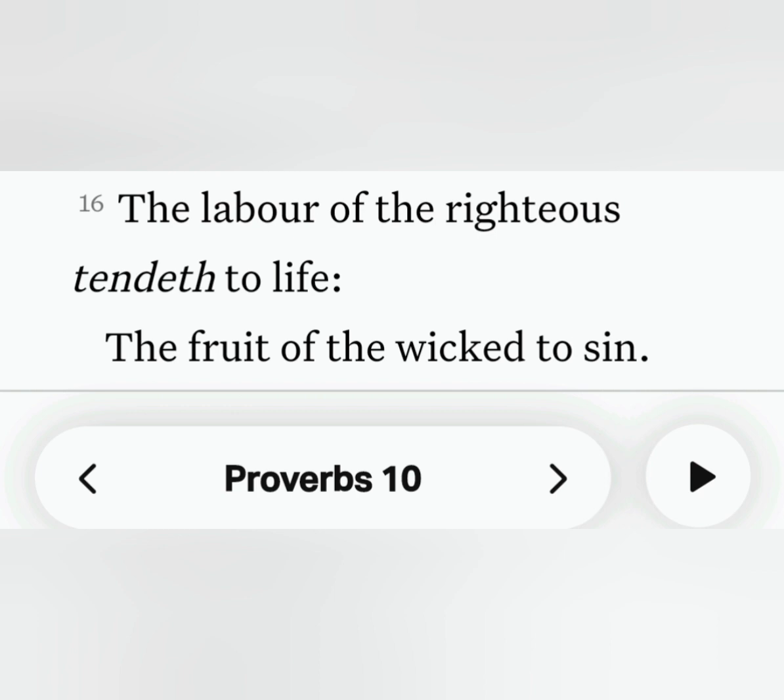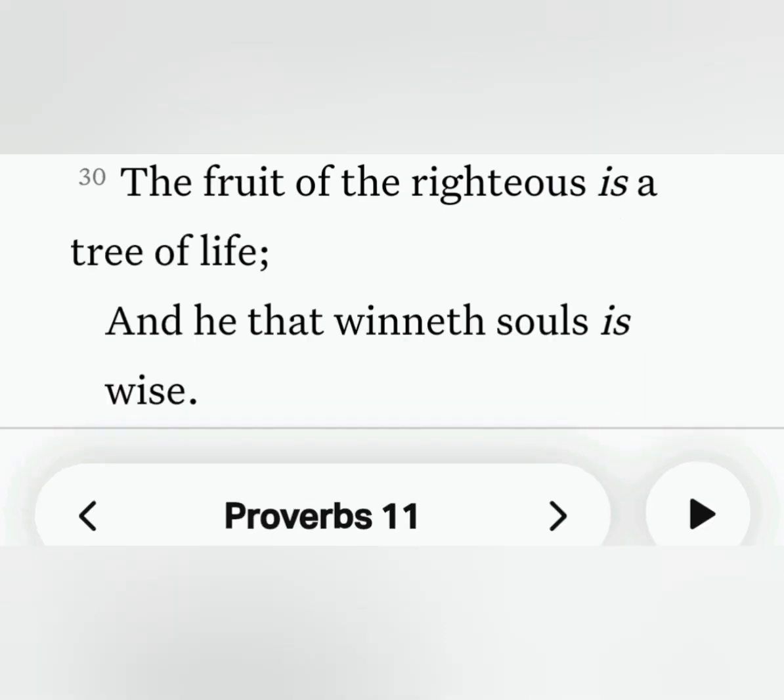Proverbs 10:16 says, "The labor of the righteous tendeth to life, the fruit of the wicked to sin." So sin is the product of the wicked person. Proverbs 11:30 says, "The fruit of the righteous is a tree of life." So the tree of life is the product of somebody who's righteous, and he that winneth souls is wise.